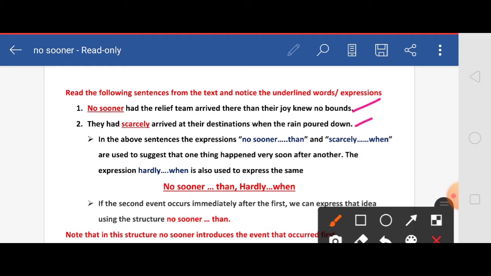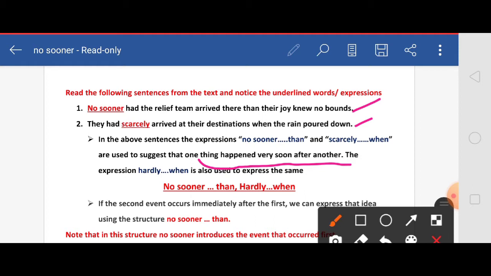In the above two sentences, the expressions no sooner than and scarcely when are used to suggest that one thing happened very soon after another. So remember this carefully: one thing happened very soon after another.